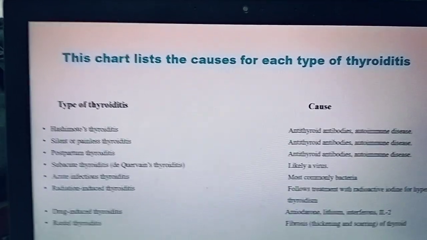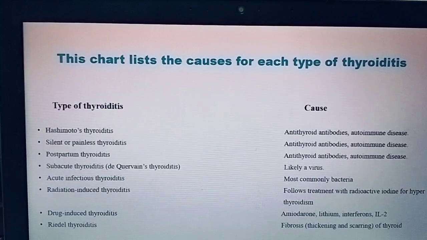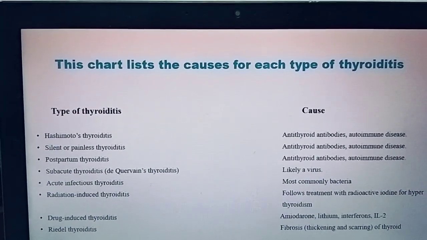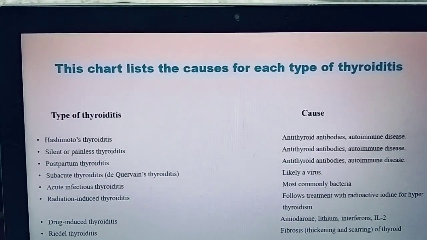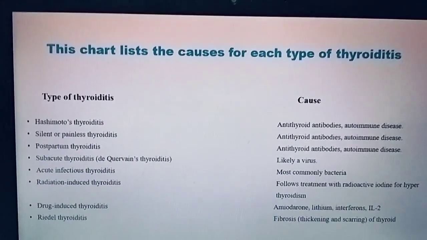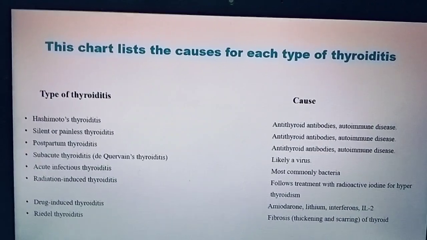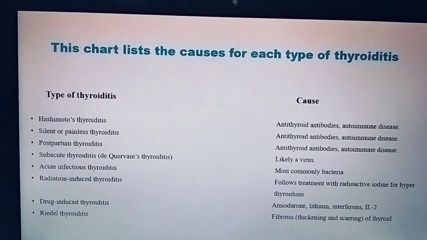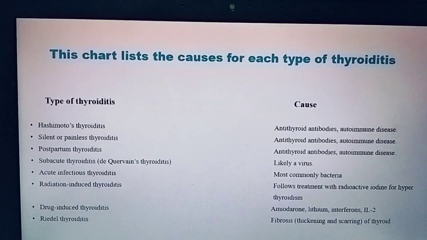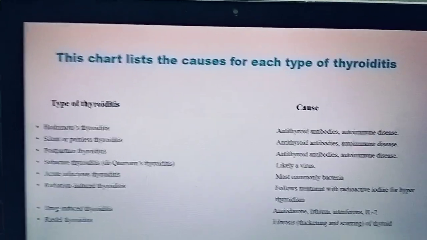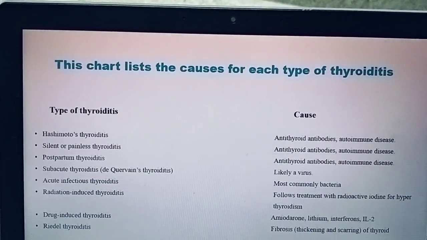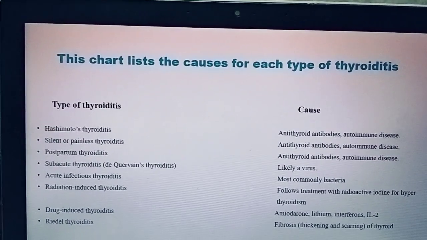Mostly granulomas are formed in the thyroid gland, which become fibrotic but can return to normal after the treatment only. Then coming to the next one, chronic thyroiditis, which includes autoimmune diseases. They are Hashimoto's thyroiditis, postpartum, and drug induced. These all three are covered.